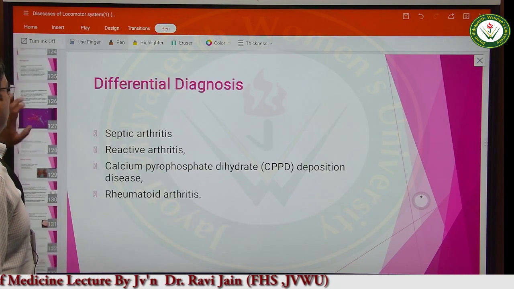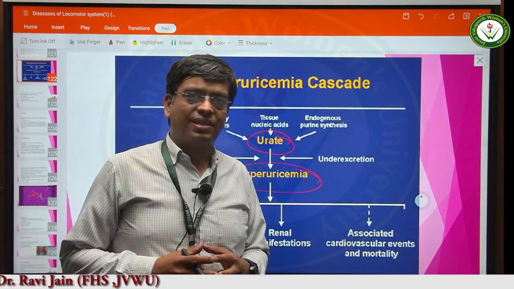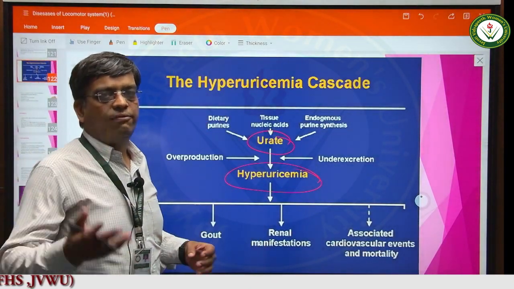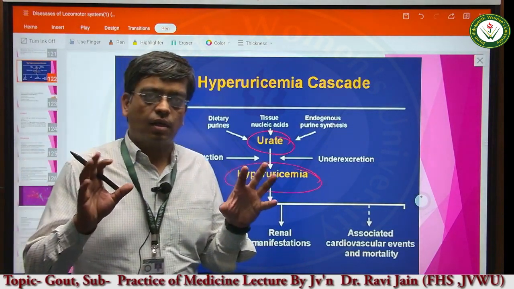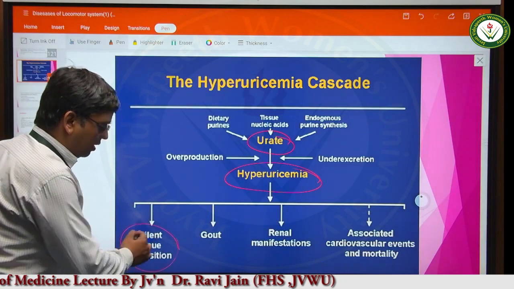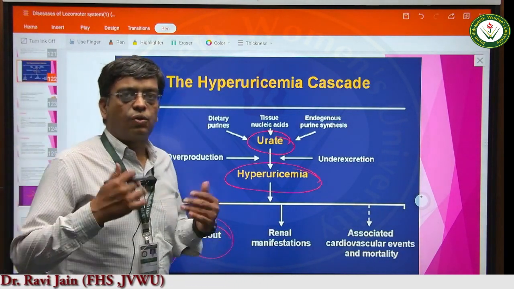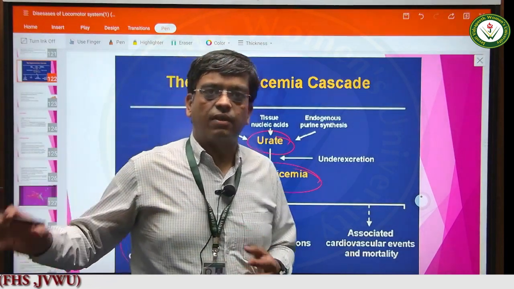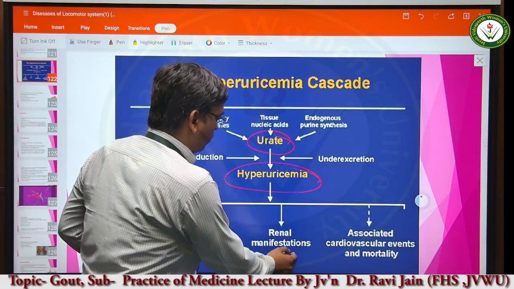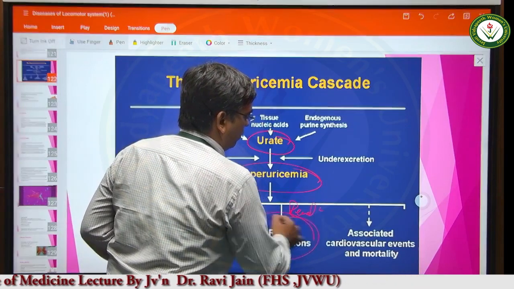Now, what happens with this uric acid? Whenever this uric acid is present in the body, what are the effects it can cause? It can attack the joints and can produce acute pain. Other than that, it can remain silent, that is the asymptomatic phase, acute and chronic tophaceous gout. This uric acid is excreted via the kidney, so it can produce renal manifestation and ultimately lead to renal failure.